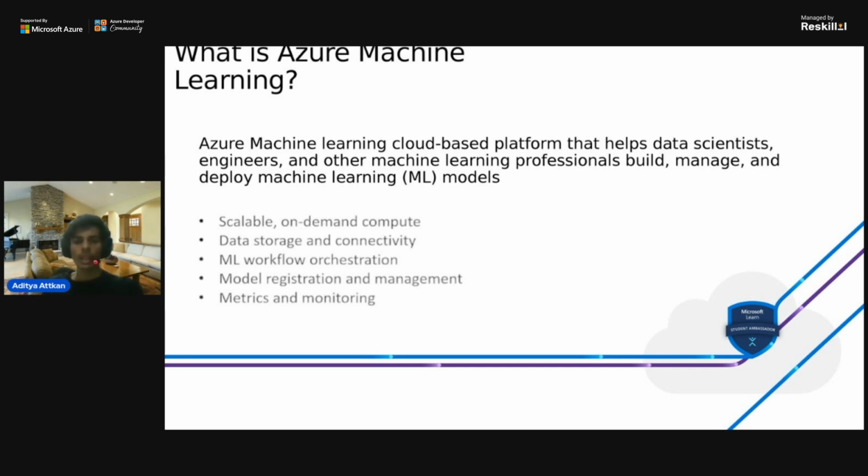Let's move on to the Azure portal. Let me share my screen first.